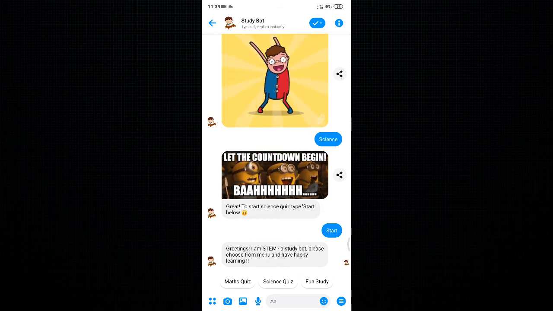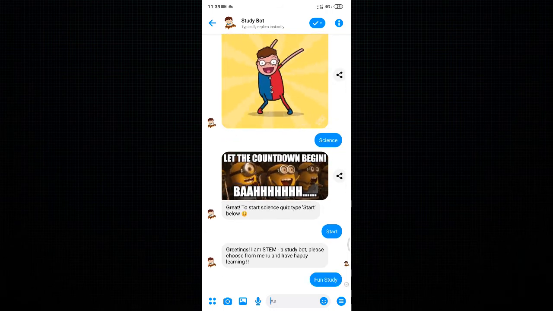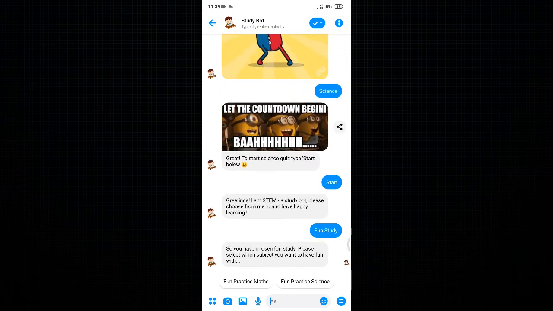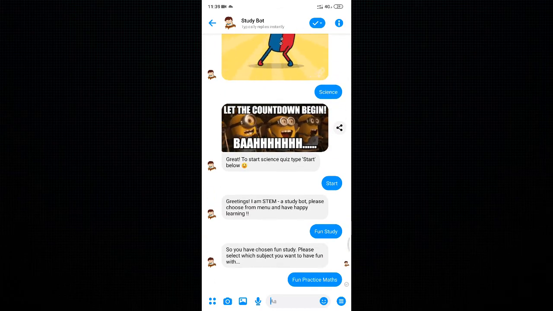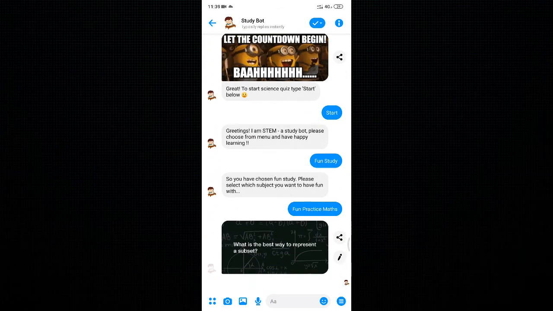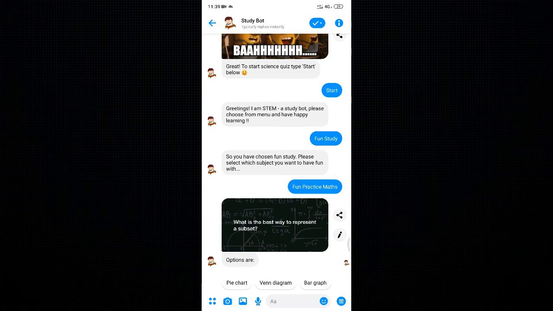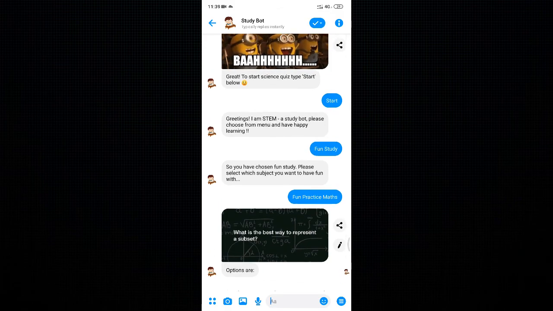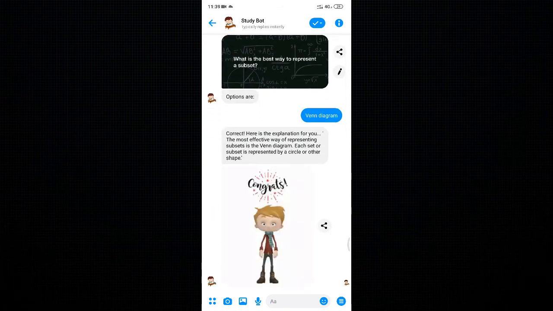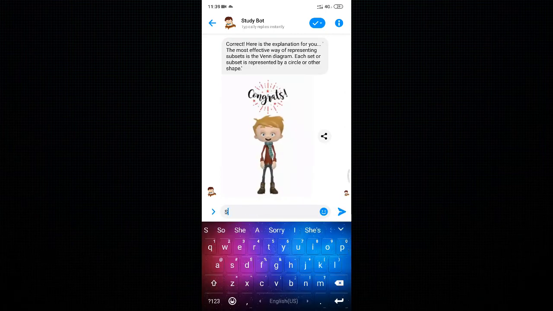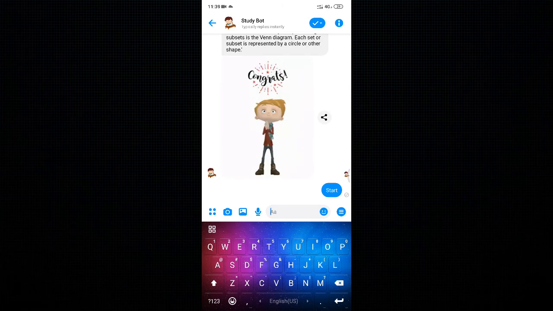I want to know how fun study works, how I can study from this bot. So I can opt for any practice, maths or science. This is a question they have provided me, and I have to answer. If I give the correct answer, it will say it is correct, and it will also provide an explanation.